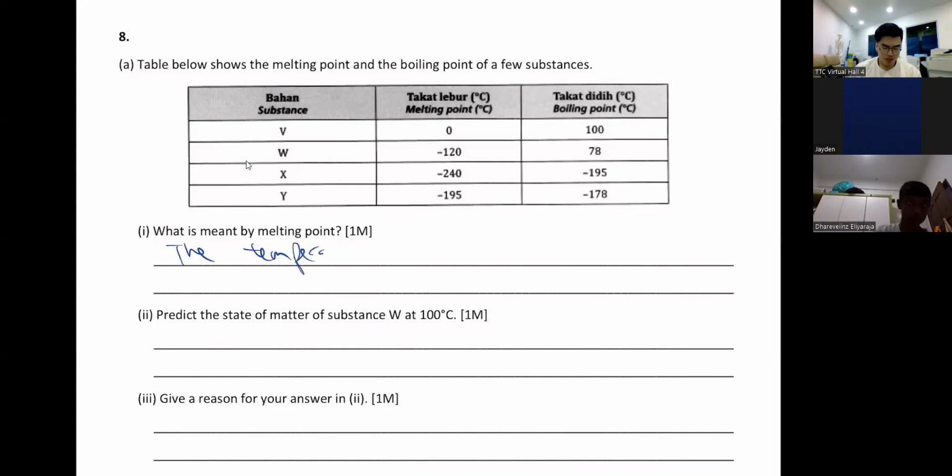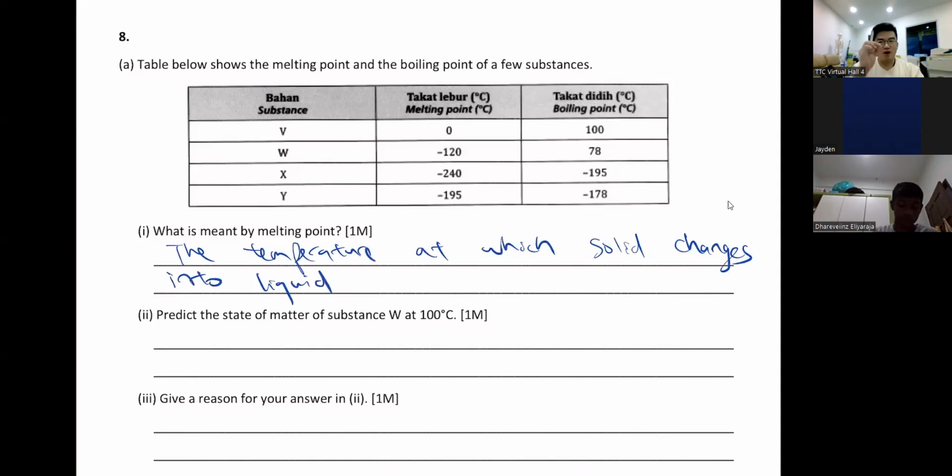Okay, the temperature at which solid changes into liquid. Okay, so that when your solid changes to liquid, that's your melting. Okay, so the point of that temperature is called your melting point. Okay, very straightforward. So number two, predict the state of matter W at 100.